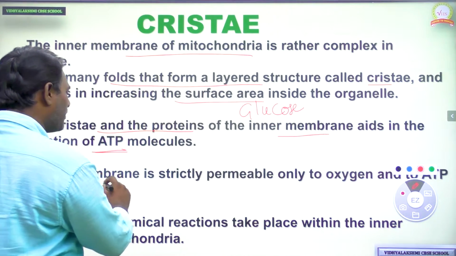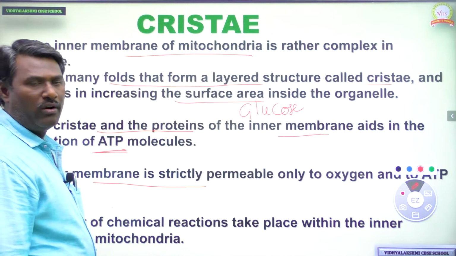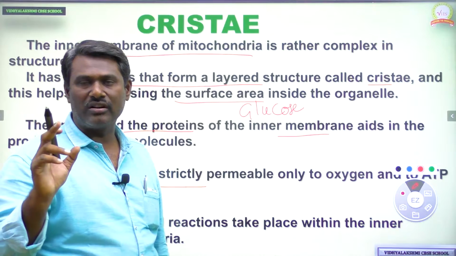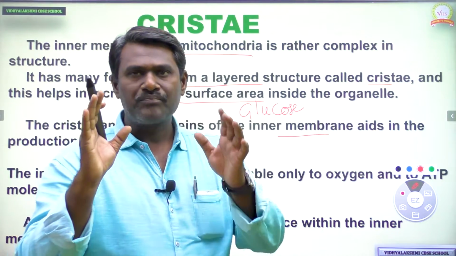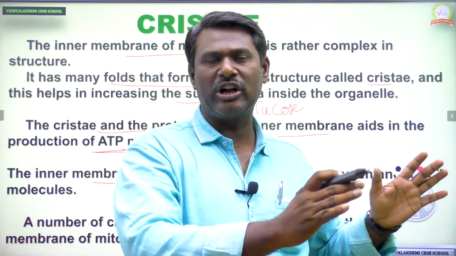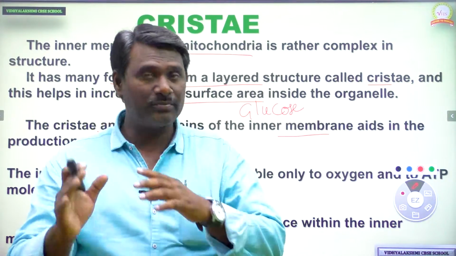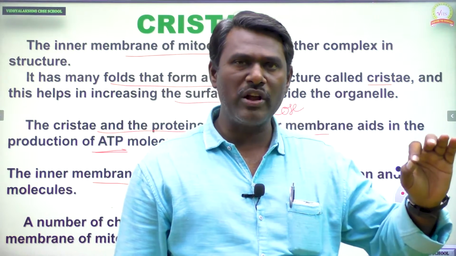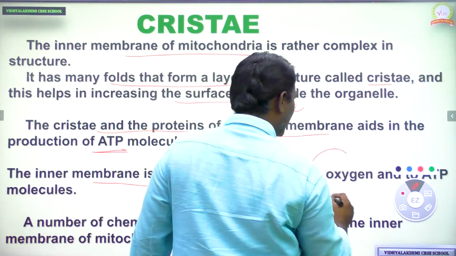Okay, next one, the inner membrane is selectively permeable to oxygen. I told you earlier that mitochondria play an important role in oxidative phosphorylation and aerobic respiration, that is, complete oxidation of glucose in the presence of oxygen.